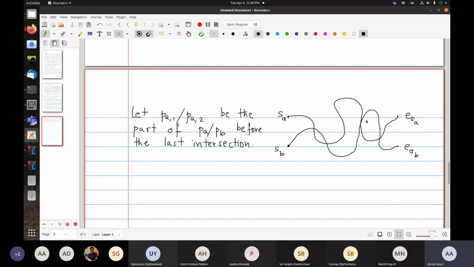Okay, so here is the last intersection. So mark it over here.